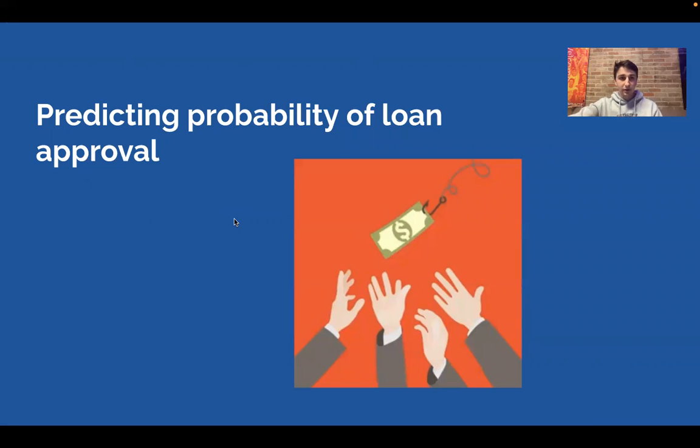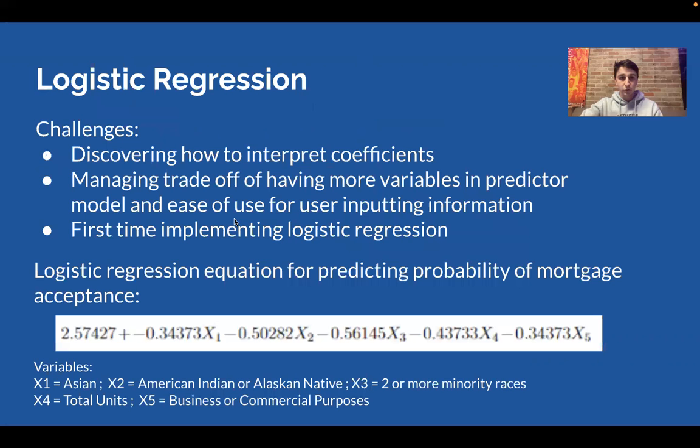The next problem that we wanted to attack was predicting the probability of loan approval. We used logistic regression for this, and had some challenges where we had to discover how to interpret the different coefficients. We also had to figure out how to use it, as it was our first time implementing logistic regression. And then, as you can see, we have the logistic regression formula at the bottom there, and also the variables.